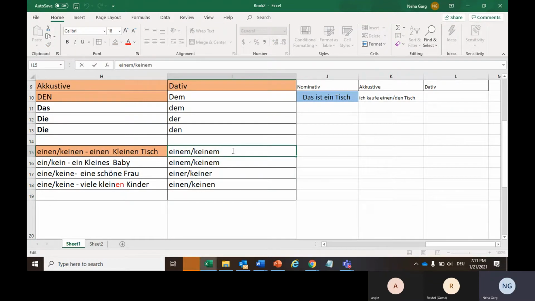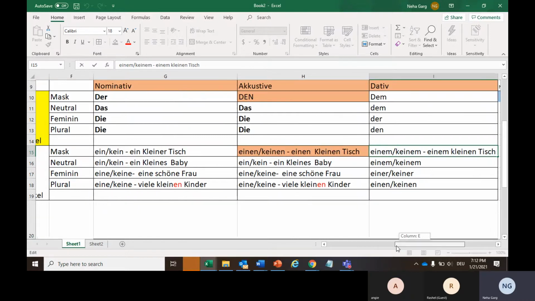here what will happen, I will keep this einem as it is, einem kleinen Tisch. So here what I am doing, I am just adding again extra en with the adjective, because here we have already declared the gender with the unbestimmt article already.